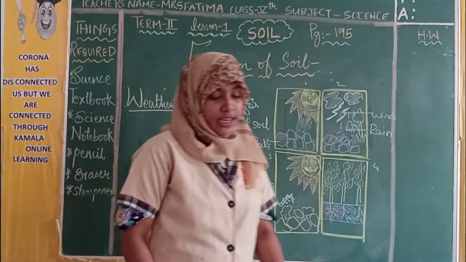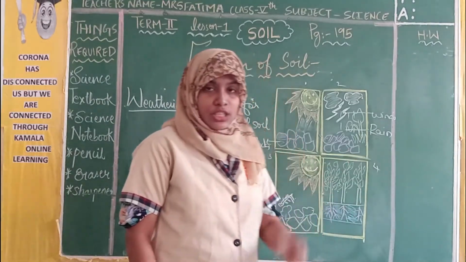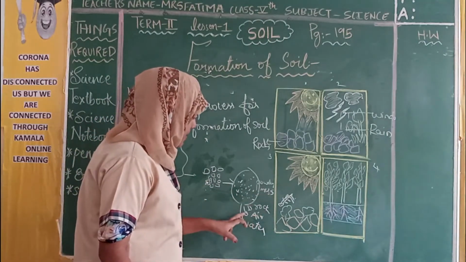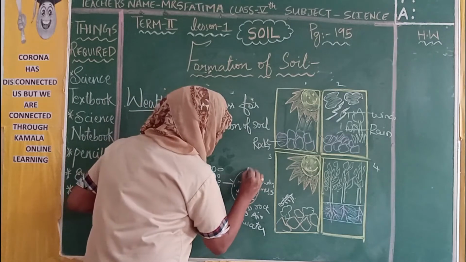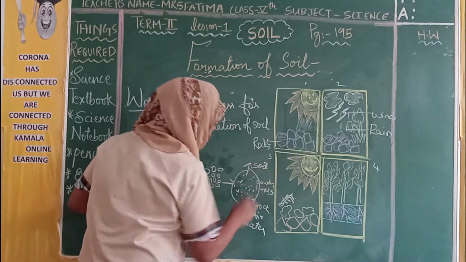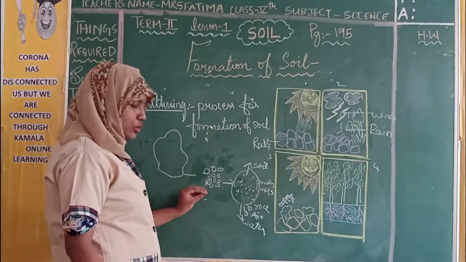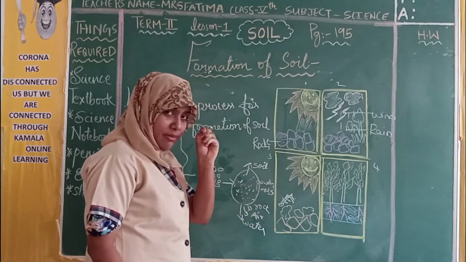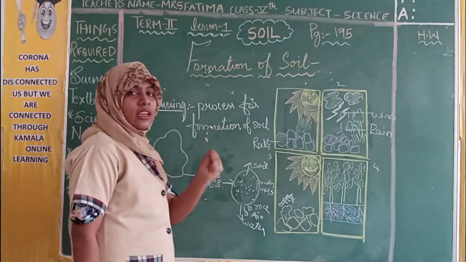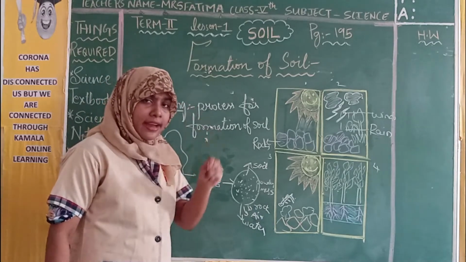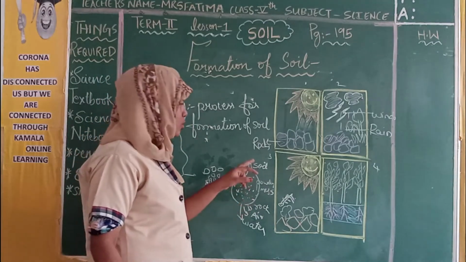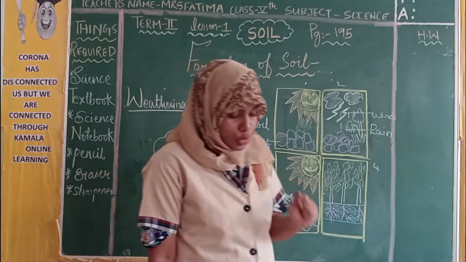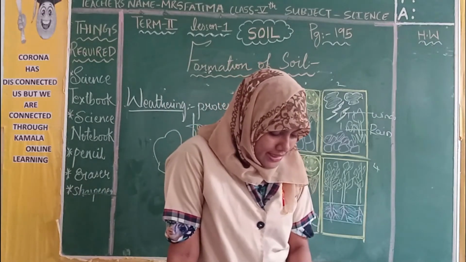Trapped means it holds, caught in this powdery mass. So what is this powdery mass? Powdery mass is soil. From large rocks they break into small particles, from small particles into a powdery mass that contains small rocks, air and water. All these are trapped and this becomes soil.